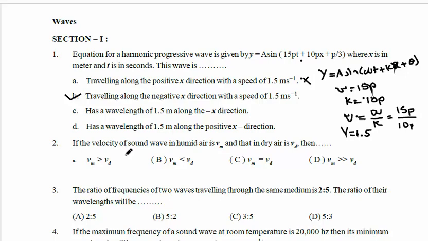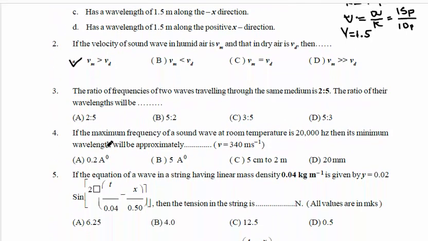That's why the velocity in humid air is more than the velocity in dry air. That means option A is correct. So question number 2, A is correct. Okay. So velocity of sound in humid air is more than dry air.